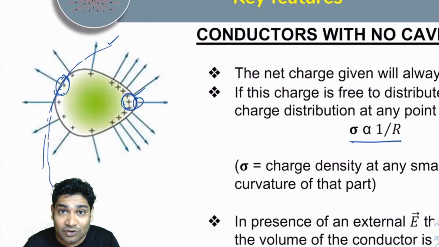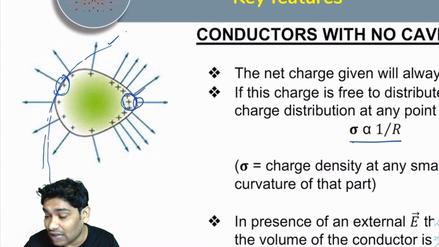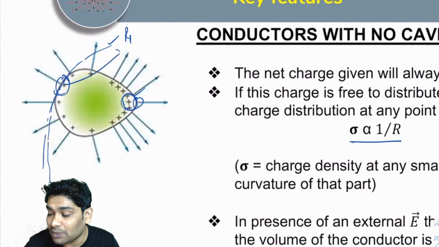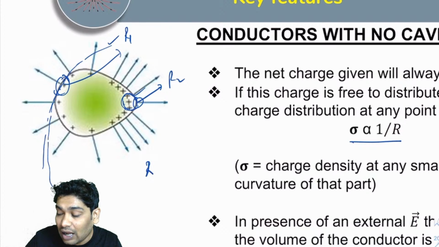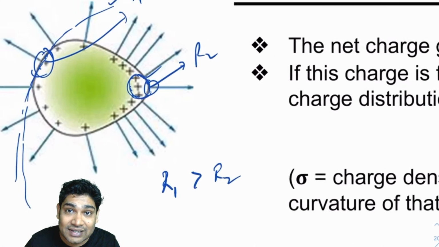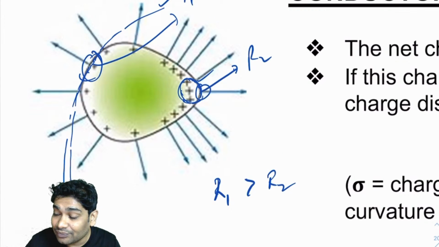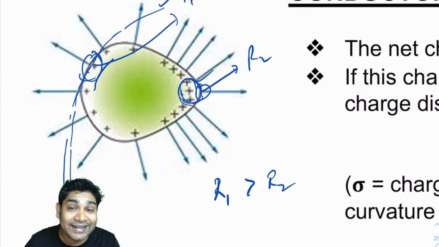So if R1 is the radius of curvature for this part, and the radius of curvature for this part is R2, you can clearly see from the picture that R1 is greater than R2. As a result, the charge is scattered more here and collected more here. The charge density is higher at a point where the radius of curvature is smaller.